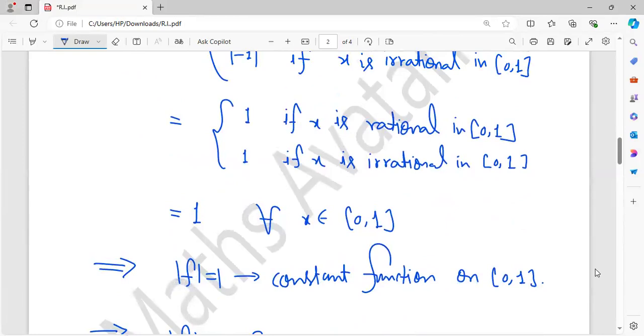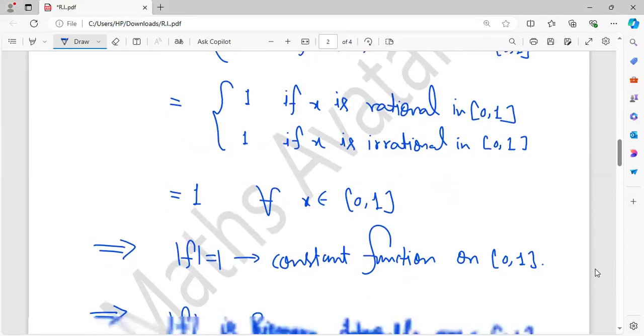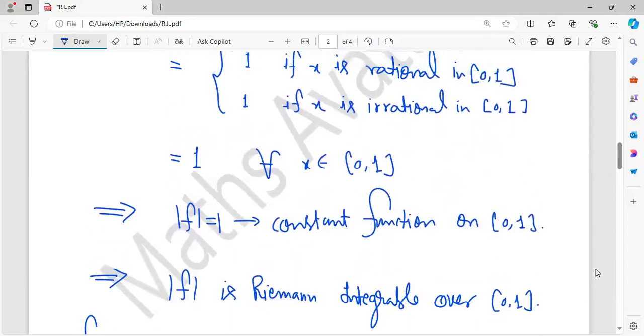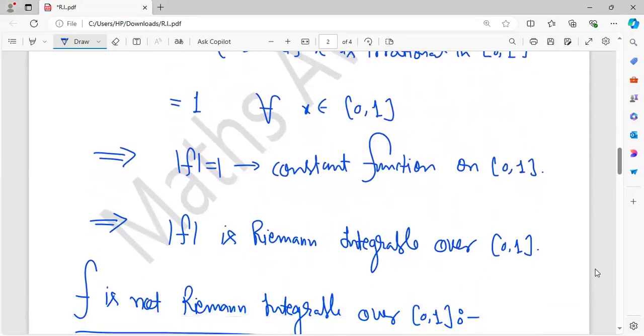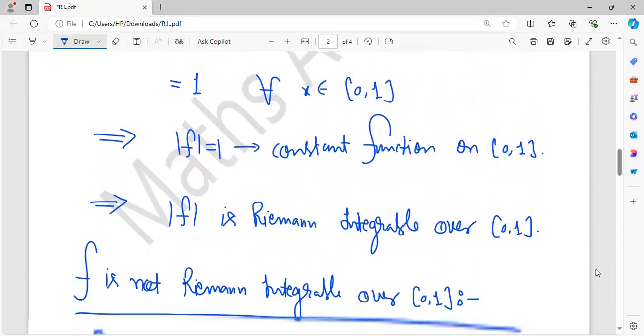It is a constant function, and constant functions are Riemann integrable over the closed interval [0, 1]. So this implies that the absolute function is Riemann integrable on the closed interval [0, 1]. But f is not Riemann integrable over the closed interval [0, 1]. Why? You see the answer.